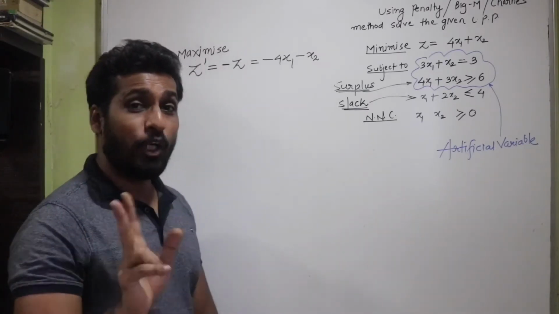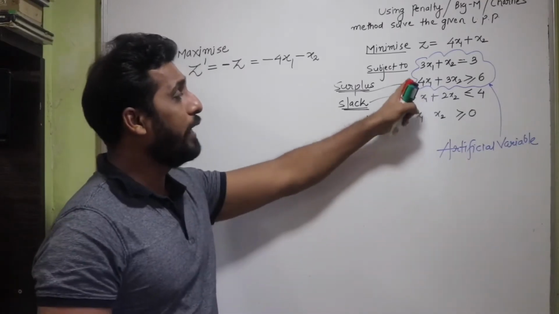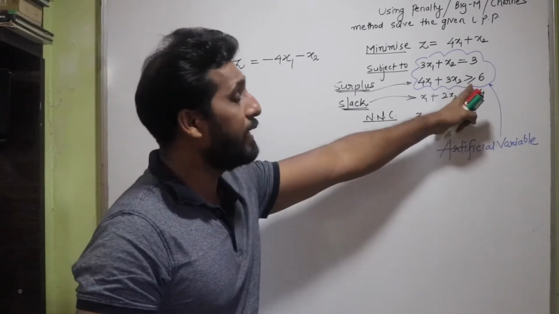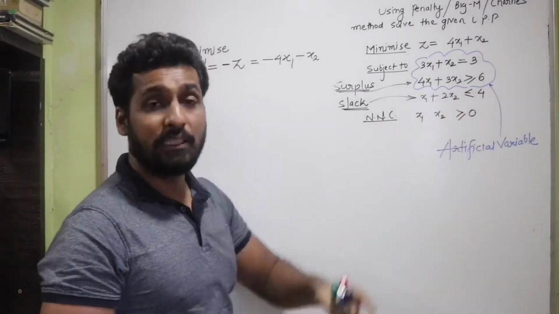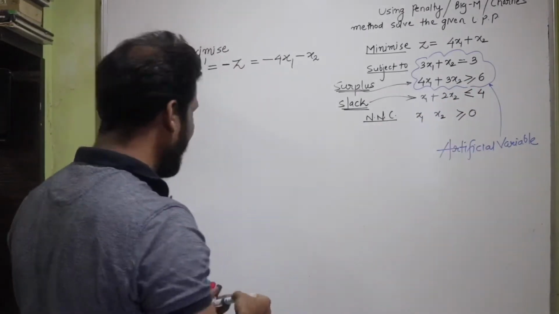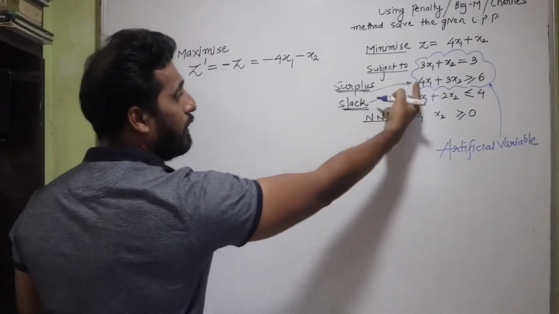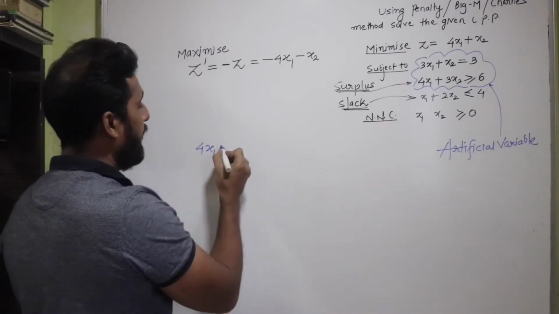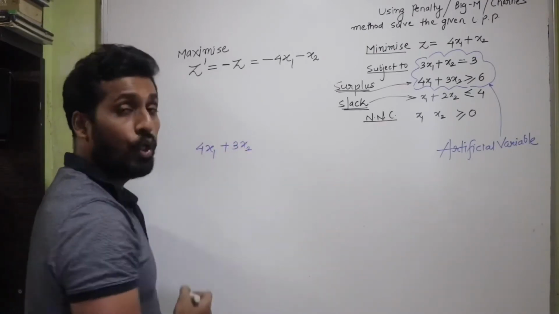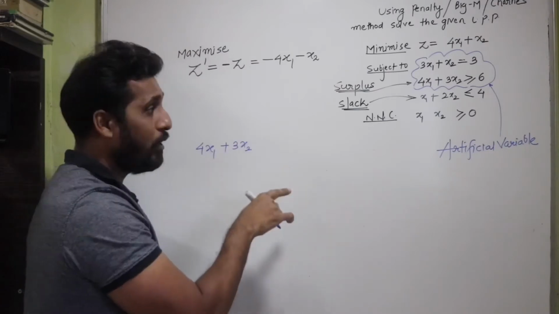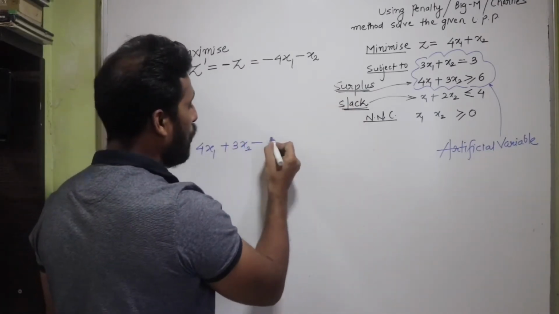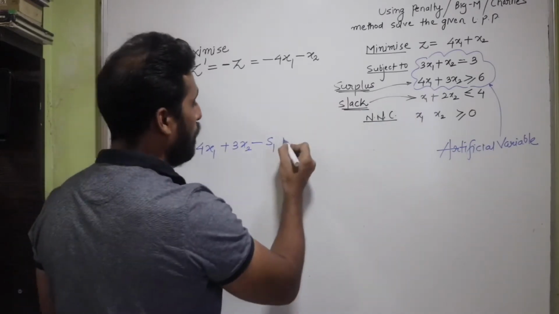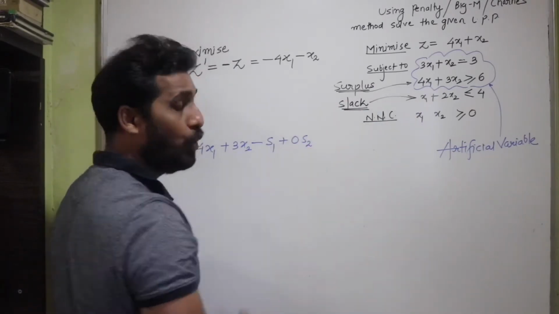Further, I can see there are two inequations, so they will need one slack and one surplus variable, because one of them is a greater than type of inequation and one of them is a less than type of inequation. So let's write it down. I'm going to write the second inequation first. So I have 4x1 plus 3x2. This will need a surplus variable, so minus s1. I have one more inequation, so it will have plus 0s2.